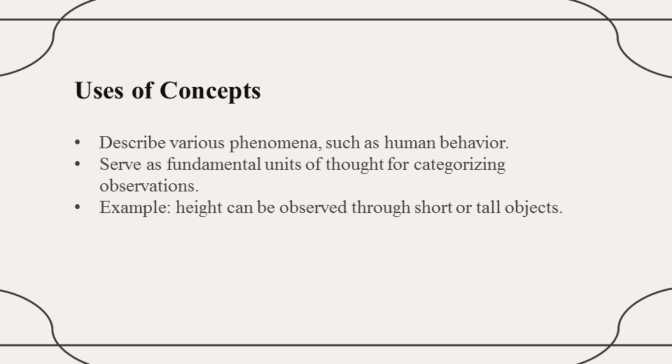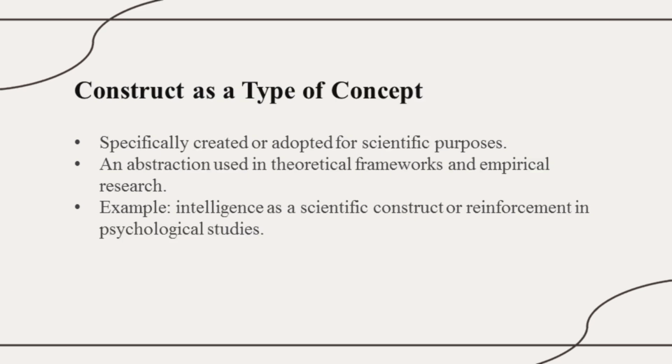Now we can go back to what a construct is. It is a type of concept that is specifically created or adapted for scientific purposes. Now you are able to understand the relationship between these two, right? A concept is just a generalized idea, like height.